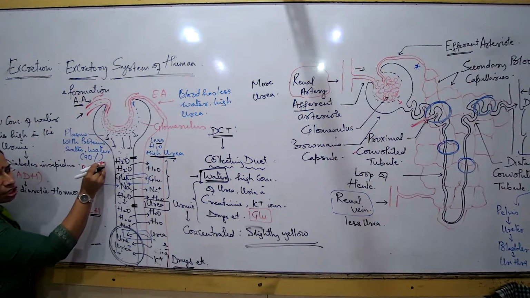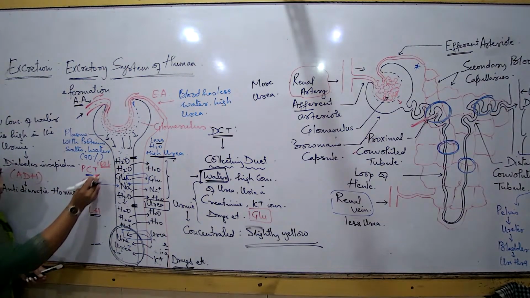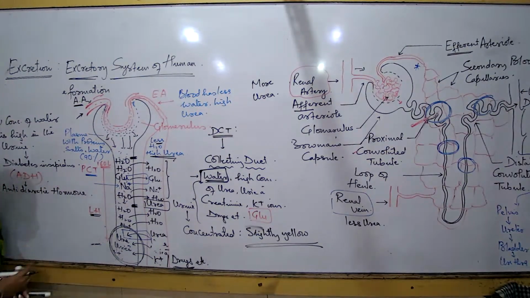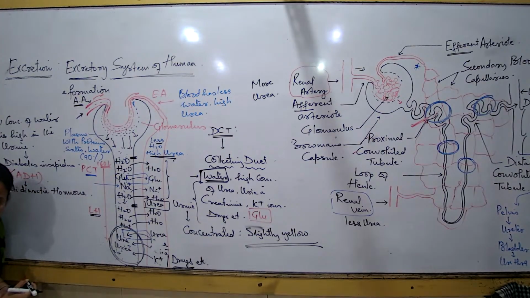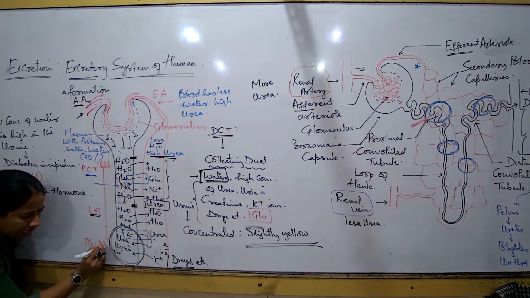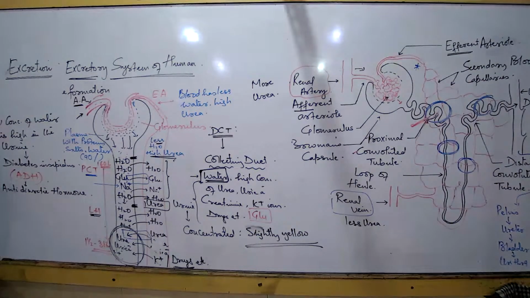About 160 to 180 liters of glomerular filtrate is formed per day. After all these processes, how much urine in the collecting duct would a normal healthy individual generally release? At the most 1.5 to 3 liters, nothing more than that under normal condition. Under normal condition, 1.5 to 3 liters maximally.